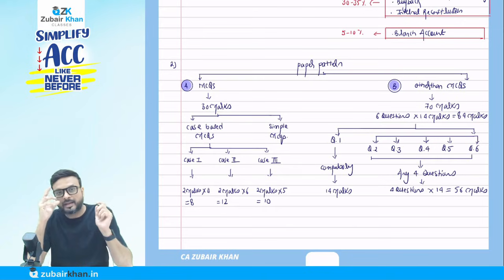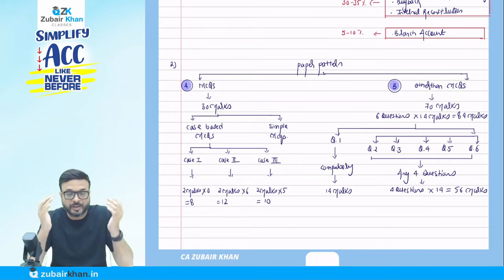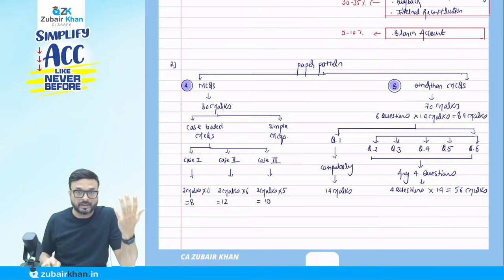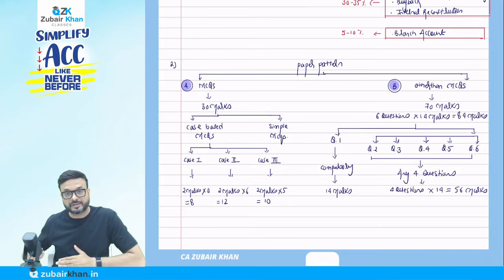So obviously, you are going to cover the entire syllabus, and your approach should be that. Suppose you miss something and that question comes in question number 1. Then you lose your 14 marks. If you want to score 80 plus in accounts, you have to cover your entire syllabus.